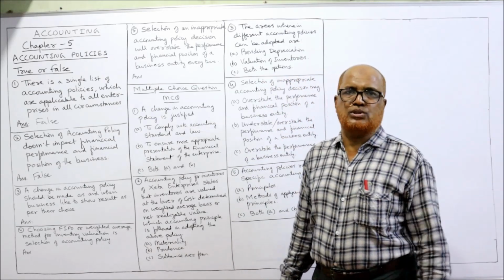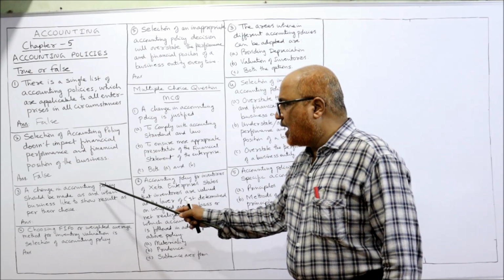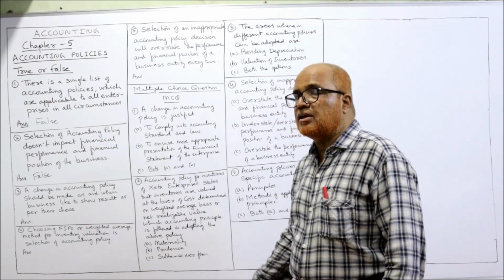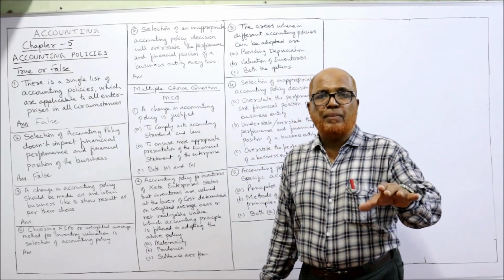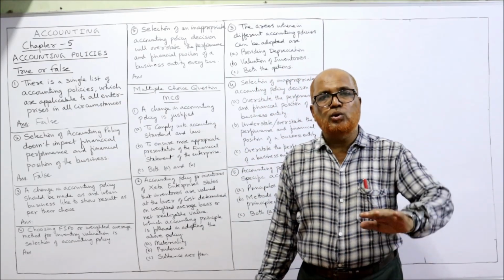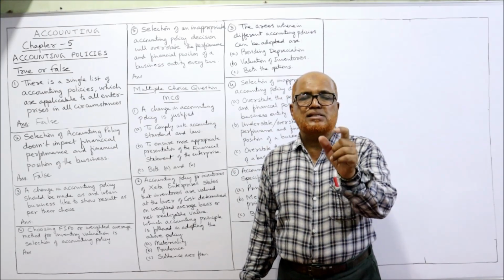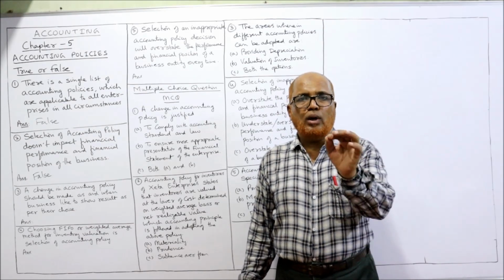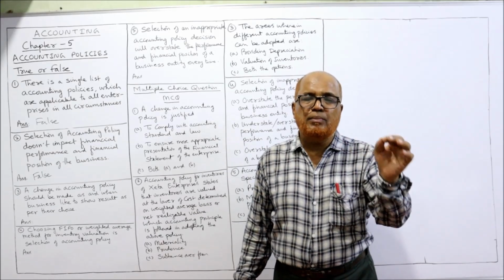Next one, a change in accounting policy should be made as and when the business would like to show the result as per their choice. It's absolutely wrong. It does not depend on the will of the management to change the accounting policy. Accounting policy should be consistently followed from one year to another. Only under a few circumstances may the accounting policy be changed.